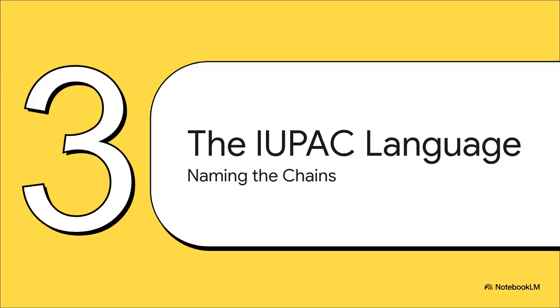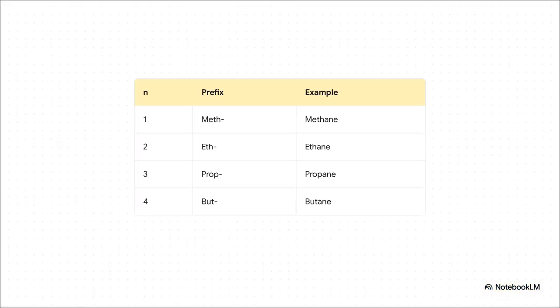Which brings us nicely to Section 3, speaking the IUPAC language, naming the chains. Time for a quick grammar lesson. So IUPAC stands for the International Union of Pure and Applied Chemistry, and they've given us this brilliant systematic way to name compounds. And this brilliantly illustrates how intuitive it actually is. The prefix tells you exactly how many carbon atoms, represented by the letter n, are in the molecule. If n is 1, the prefix is meth, like methane. 2 carbons is eth, 3 is prop, and 4 is but. Once you memorize these simple prefixes, you literally hold the keys to decoding almost any simple hydrocarbon name you ever encounter.